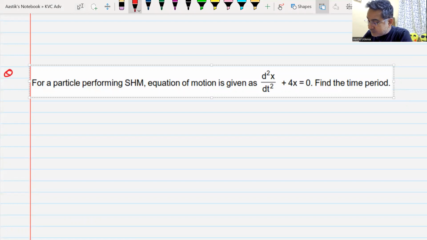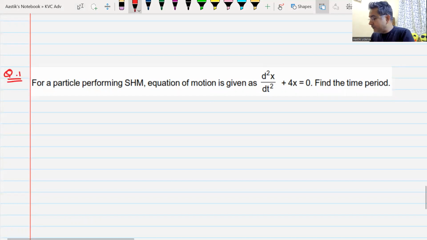For a particle executing SHM, the equation is given by this. What is the time period of the particle? I'll give you 2 minutes to solve this.